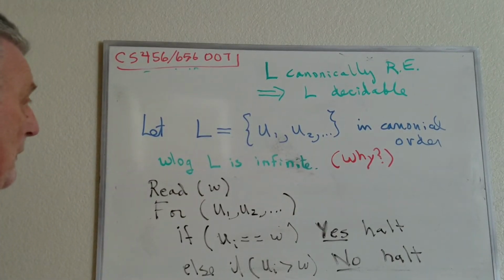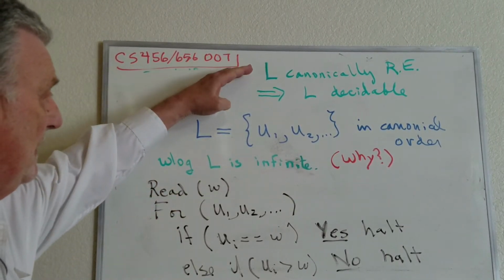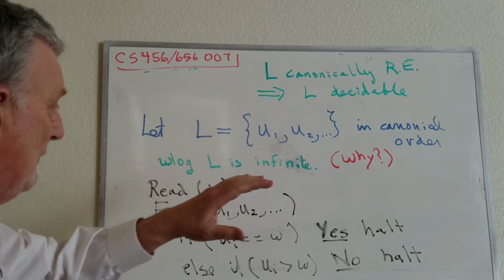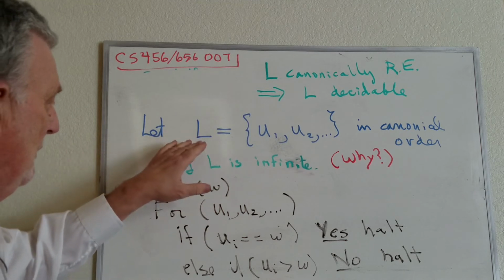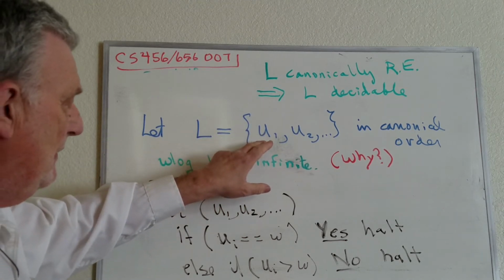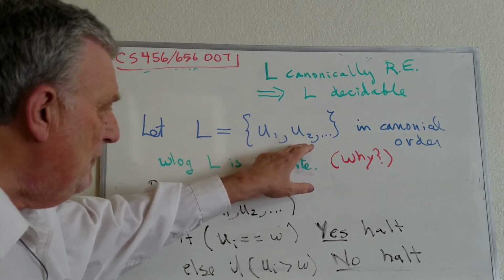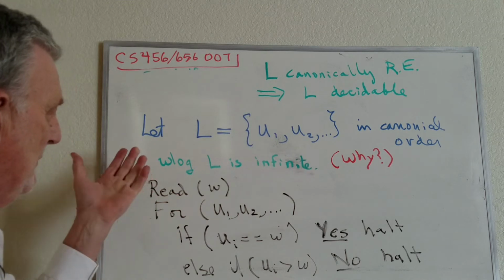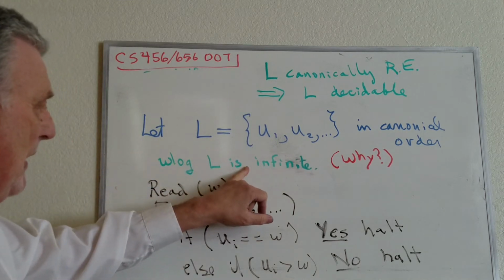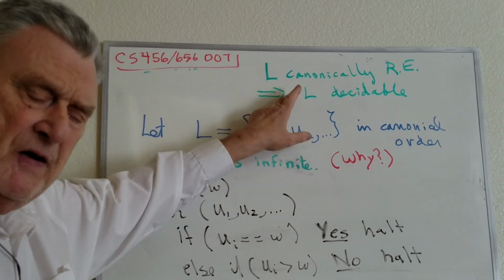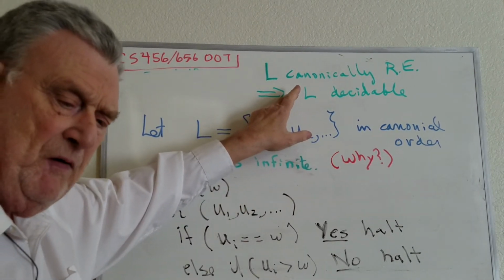All right, now we prove if L is canonically recursively enumerable, then it's decidable, which is the converse of the previous theorem. So since L is enumerable, we can then compute an enumeration and we can insist that it's in canonical order. Now, I'm going to assume that L is infinite. Why? Well, because if L is finite, it's automatically decidable in a trivial way, so we won't consider that case.